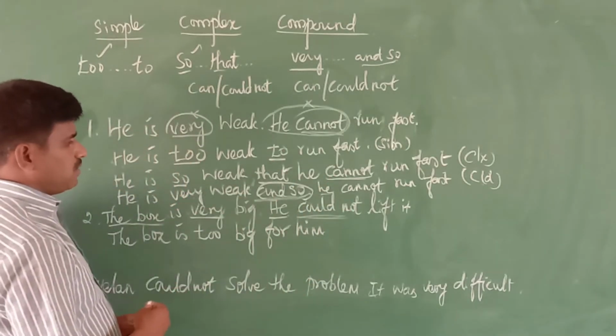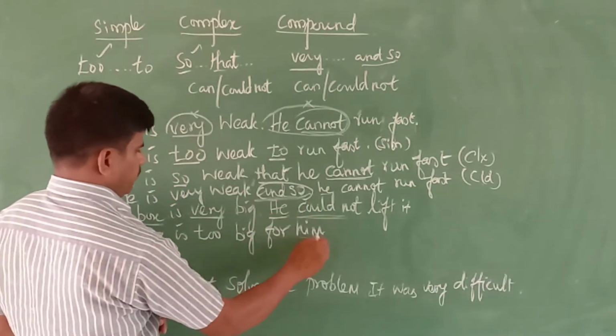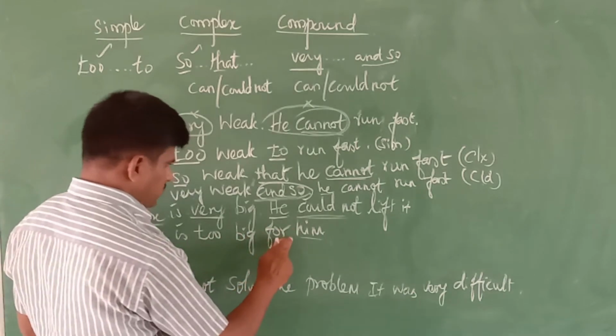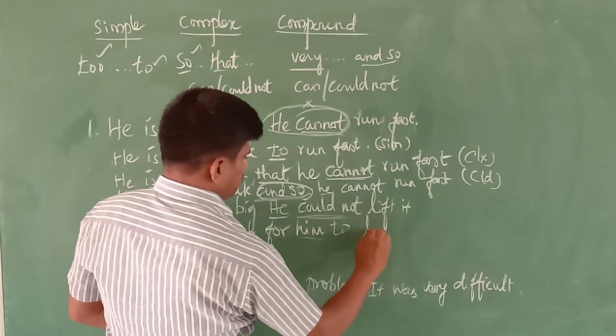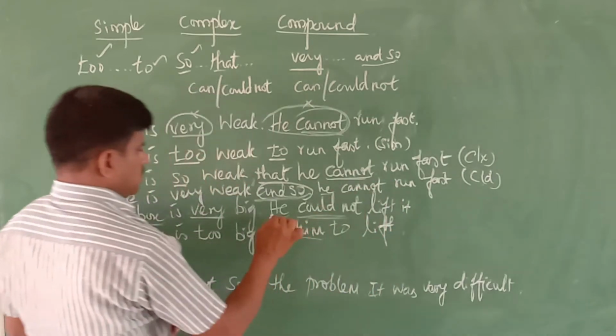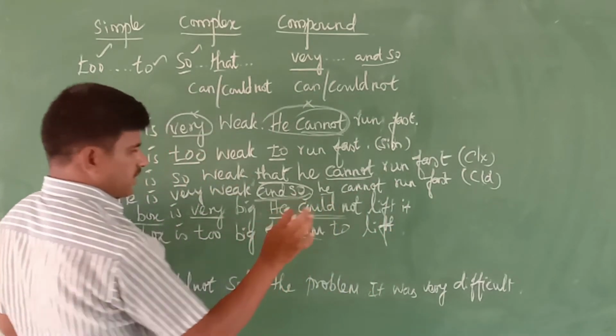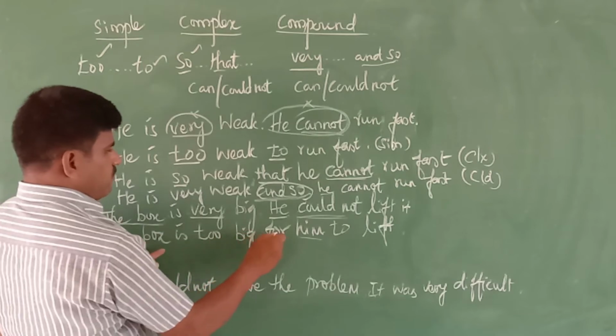What is in that adjective case? He changed into him. So the box is too big for him. We use one more "to". This is "to lift". That's all. No need to write "he could not have done". The box is too big for him to lift.